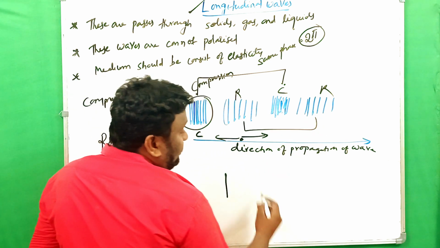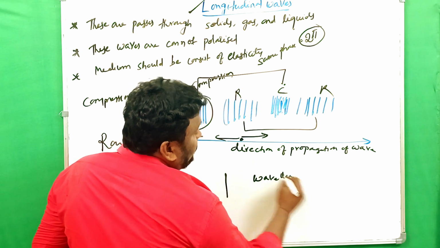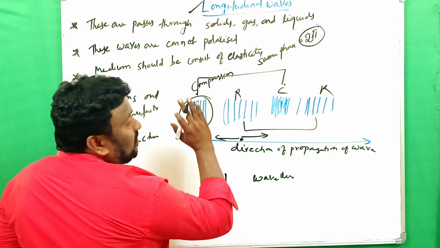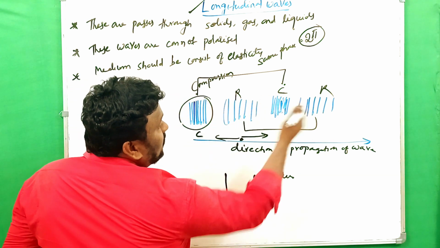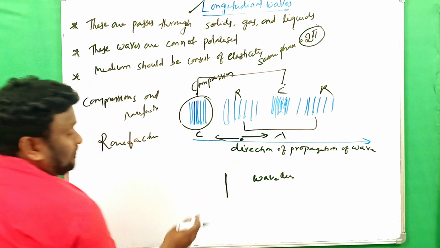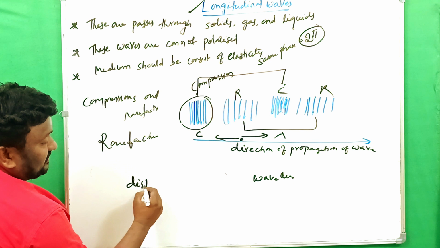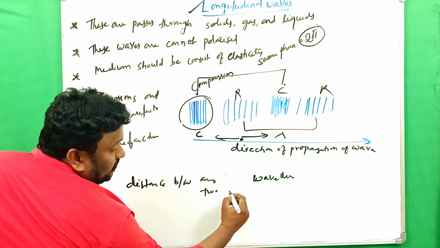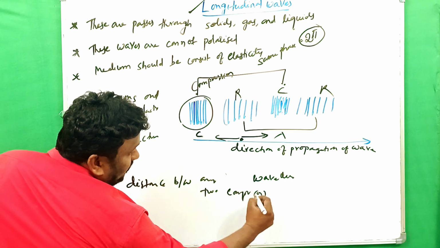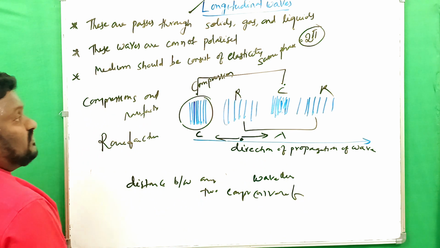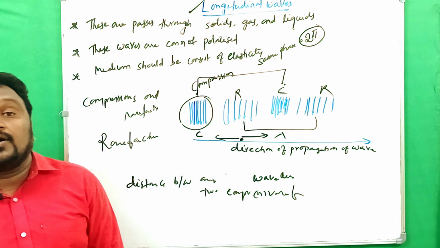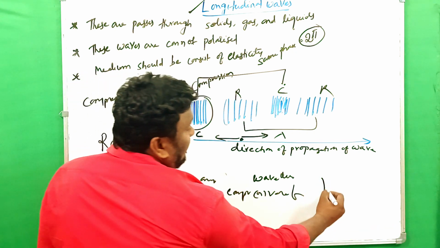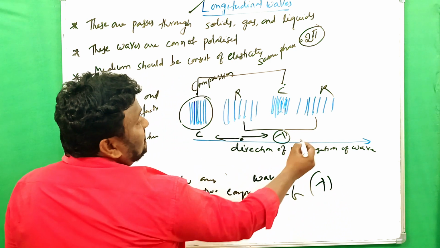And the next thing is wavelength. The distance between any two consecutive compressions or any two rarefactions is called the wavelength. The distance between any two successive compressions or rarefactions is what we call the wavelength. It is shown by the symbol lambda. And how much is the phase difference here?